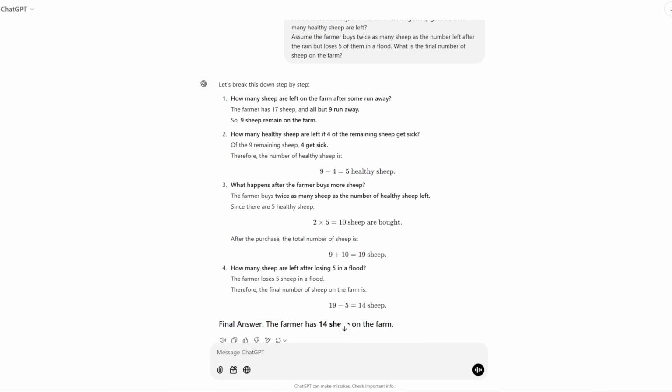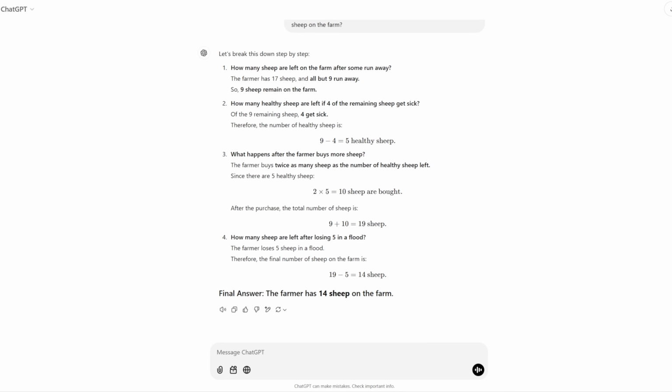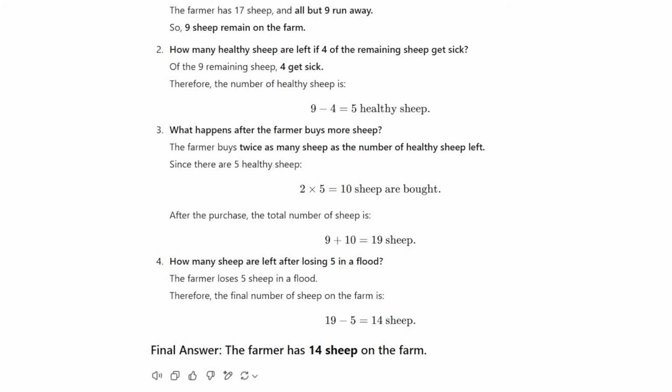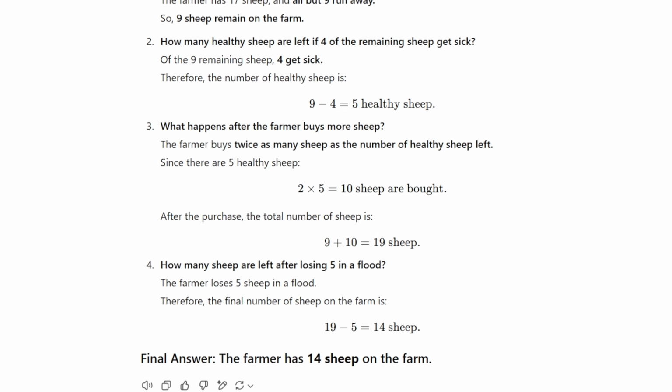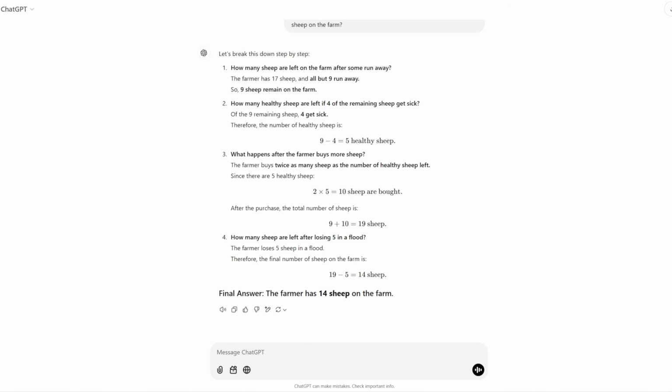Okay, here's the response of ChatGPT 4.0. First off, it was super quick to reply, which is great. But if you notice, in step 3, it misunderstood as the farmer buys twice the healthy sheep while I specified twice the sheep after rain. Eventually, the final answer was incorrect.